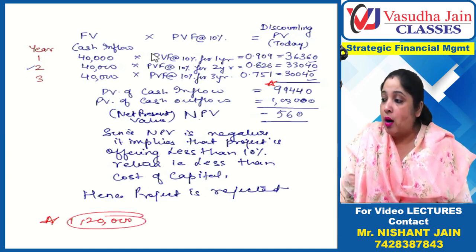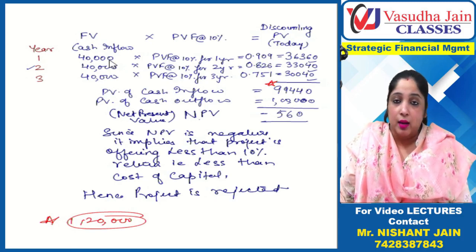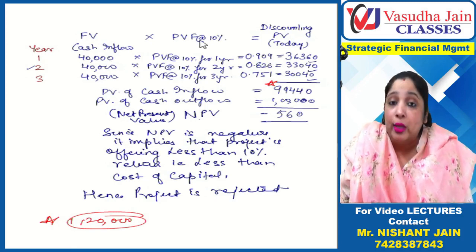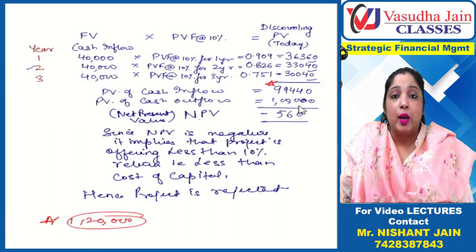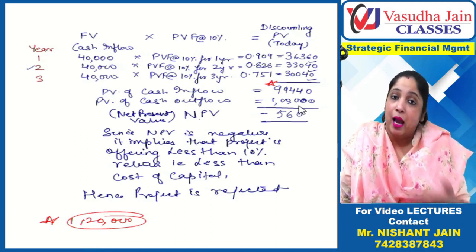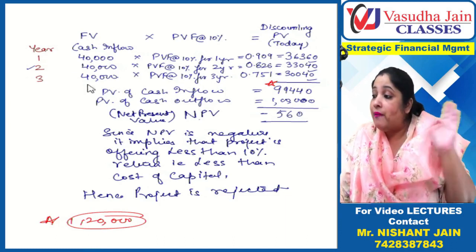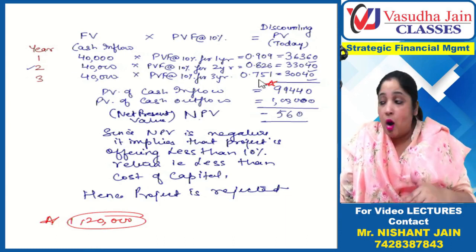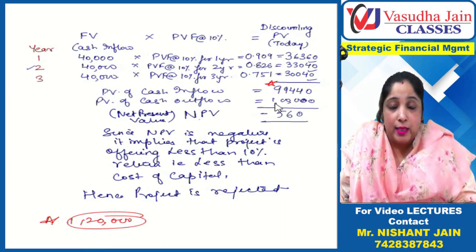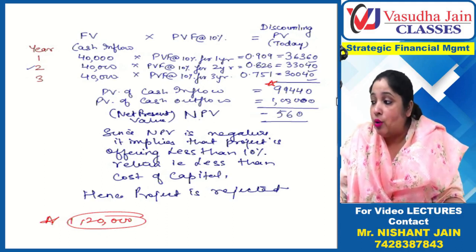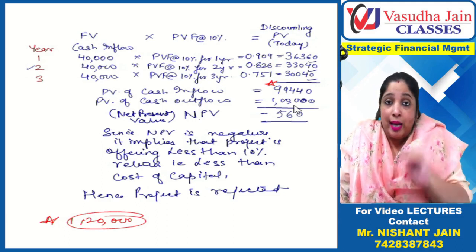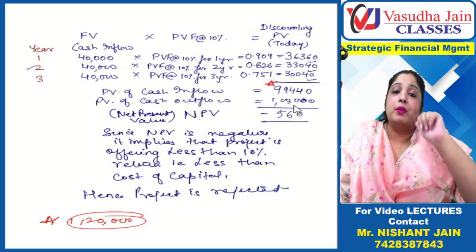That in order to earn 40,000 every year at the rate of 10%, you should invest 1,20,000. But since I'm asked to invest only 1 lakh, I am very happy. I have to invest less and still I will get this return. That means I am getting more than 10% on my money, because for 10% return we would need to invest this much, and I am asked to invest only 1 lakh.